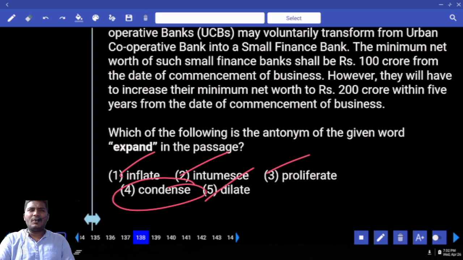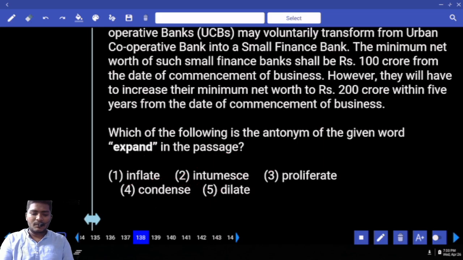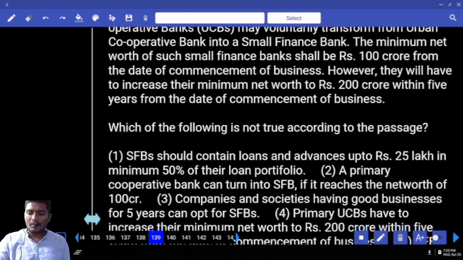Condense. Where did you hear this word condense? Milk. Do you know condensed milk? What does it mean, condensed milk? Milk which is boiled for a very long time and the quantity becomes very less. So condense is nothing but anything that shrinks and becomes small. Answer comes with the 4. Move to the next combination.